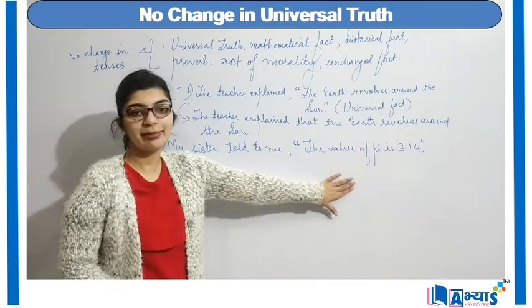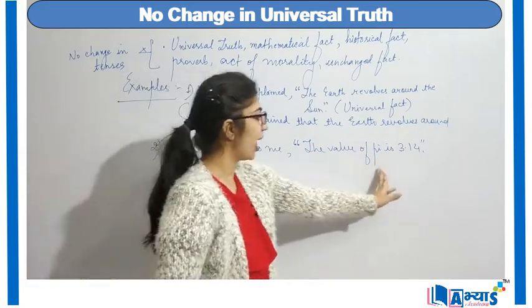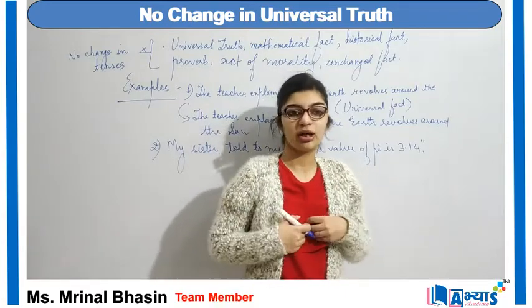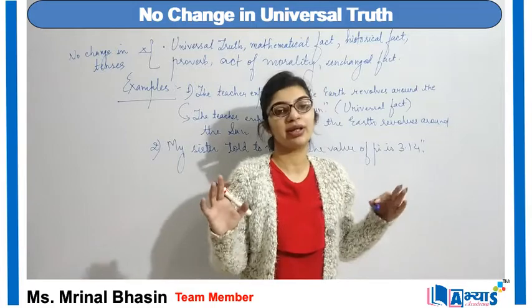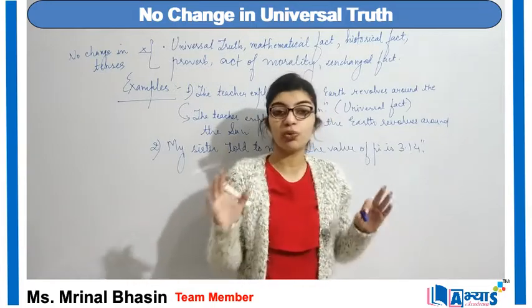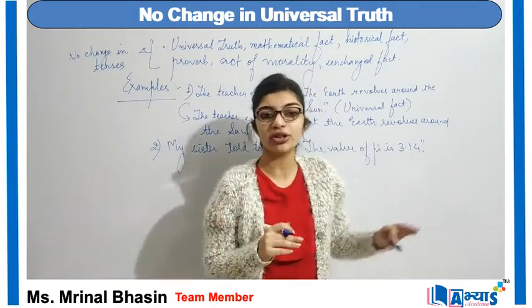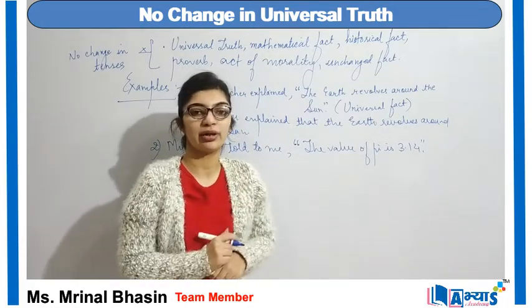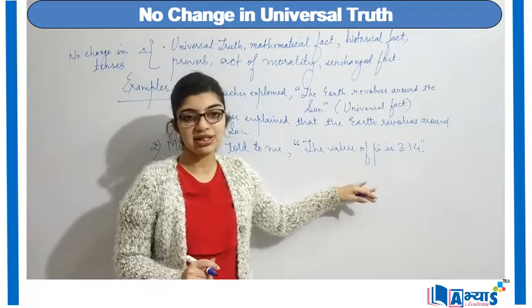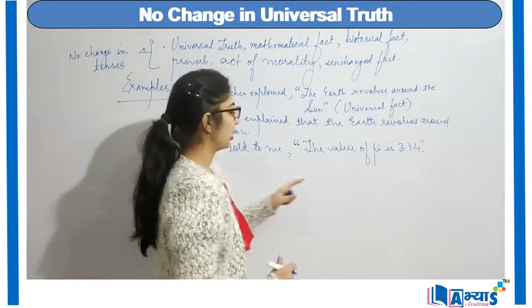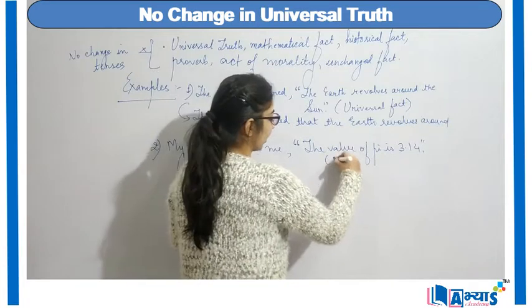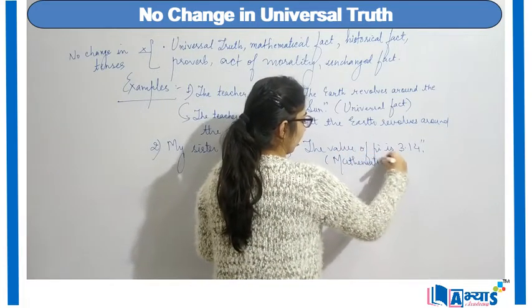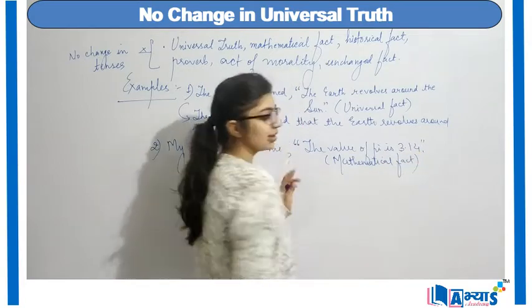Now this is a mathematical fact that the value of pi is 3.14. According to me, according to you, and according to everyone, this is a fact which is proved. No one can contradict it. I can't say I disagree, the value of pi is 7.81. No, everyone agrees because this is a fact. Now this fact is a mathematical fact, and my mathematical fact is in direct speech.